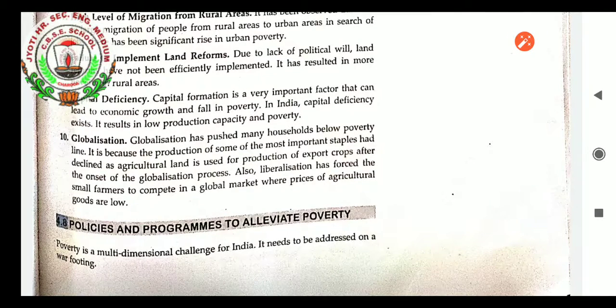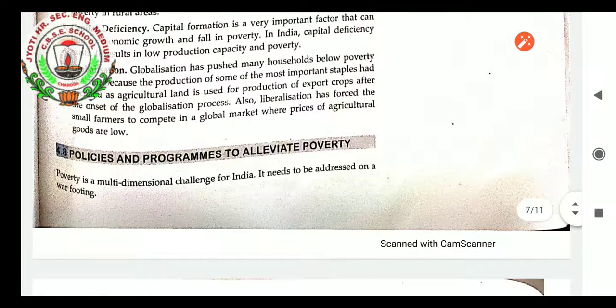Globalization is another important factor of poverty. It has pushed many households below the poverty line. It is because the production of some of the most important staples has declined, as agricultural land is used for production of export crops after the onset of globalization. Also, liberalization has forced small farmers to compete in a global market where prices of agricultural goods are very low. This is also a factor of low productivity, low sales, low income, and the cause of poverty.